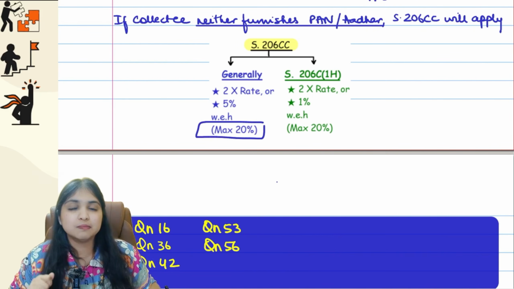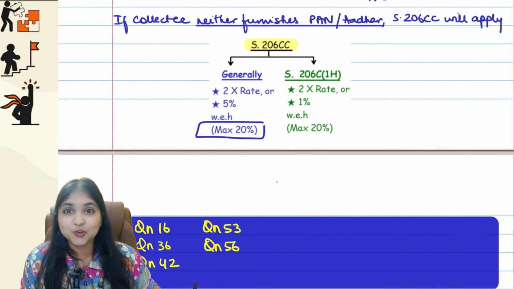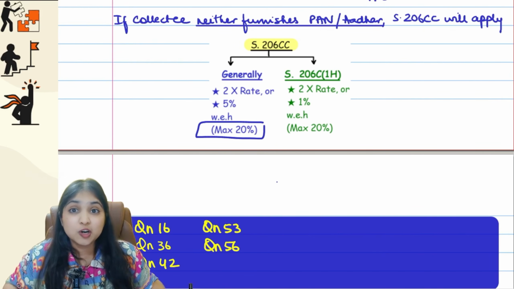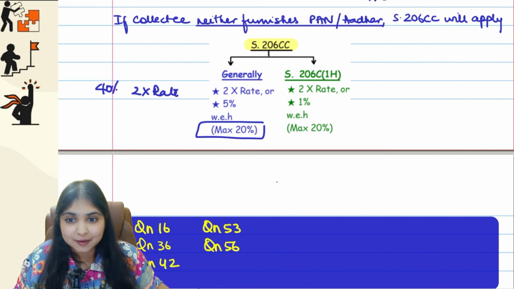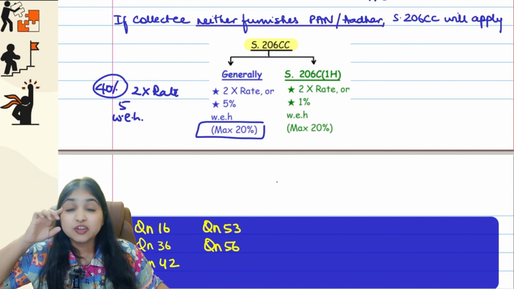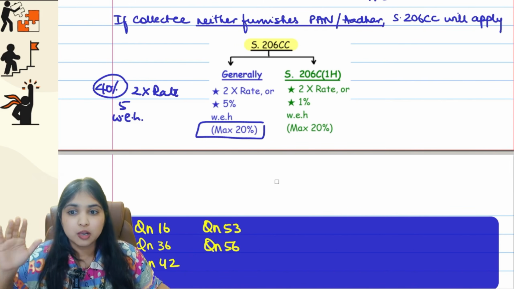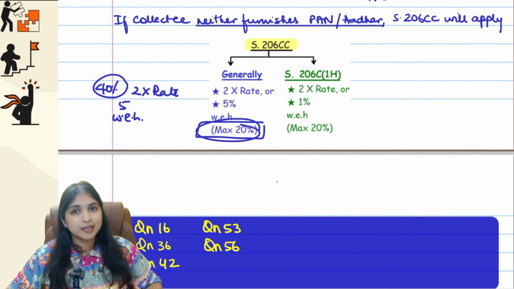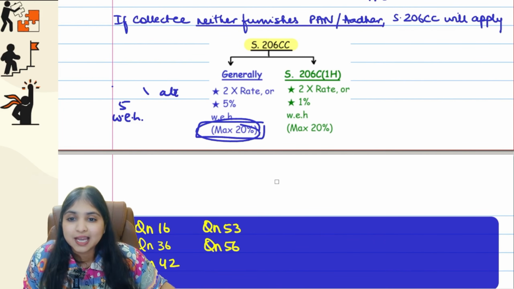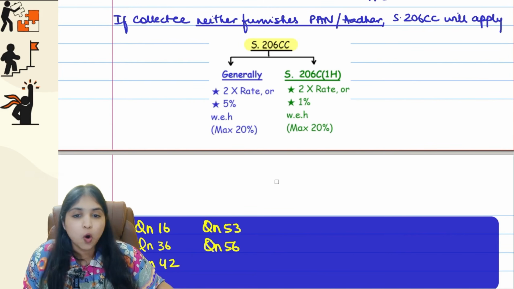I'll tell you why this maximum limit is there. Just now we learned 206C1G. In 206C1G we have 20% TCS also. So 2 times the rate will become 2 times 20%, 40%, or 5%, whichever is higher. 40% will become higher. We don't want so much TCS. That is why we are putting one maximum limit that in any case, it should not exceed 20%. Getting my point? So 2 times the applicable rate, or 5%, whichever is higher, but maximum 20%.